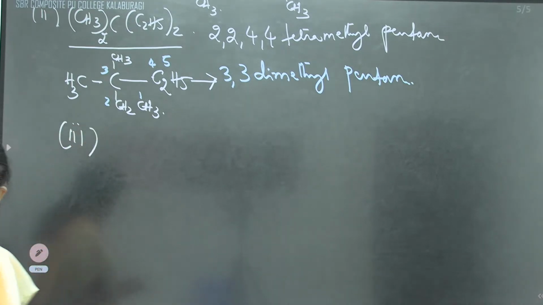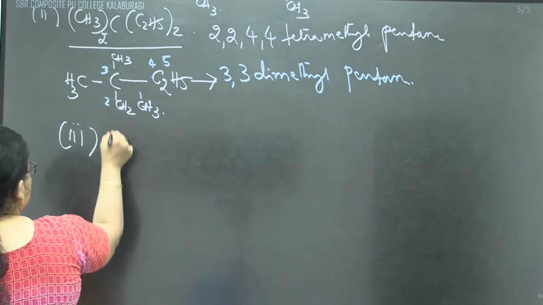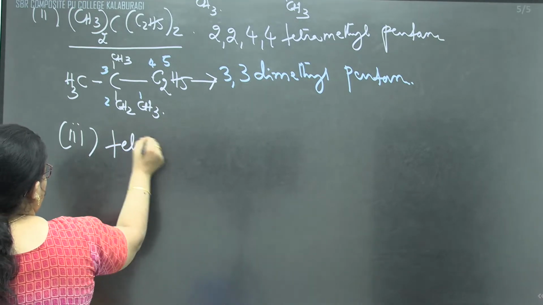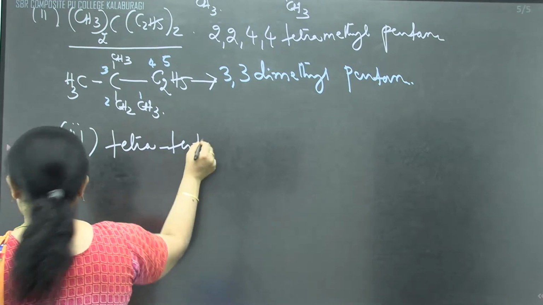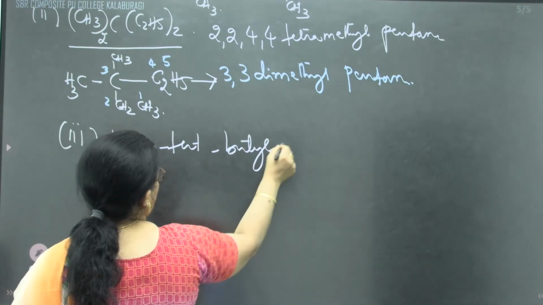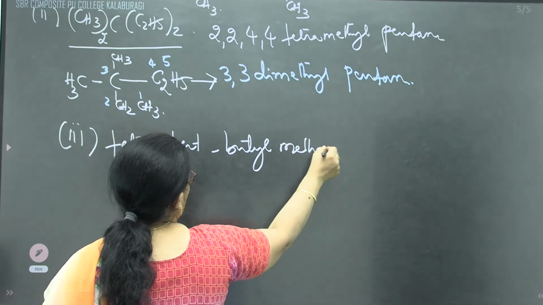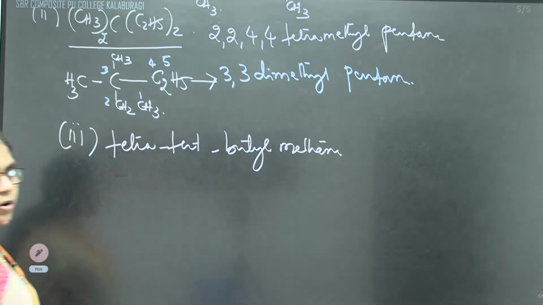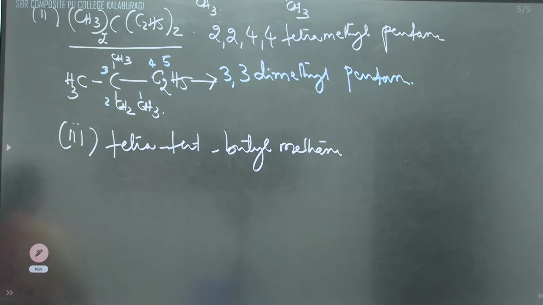What is the third bit? Tetra tertiary butyl methane. They said to write the structure, then they said to write the IUPAC naming.